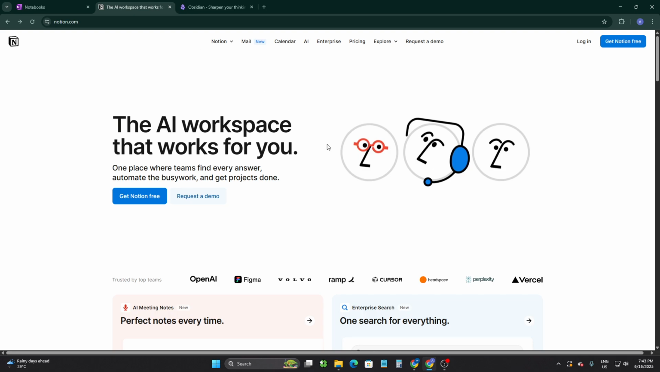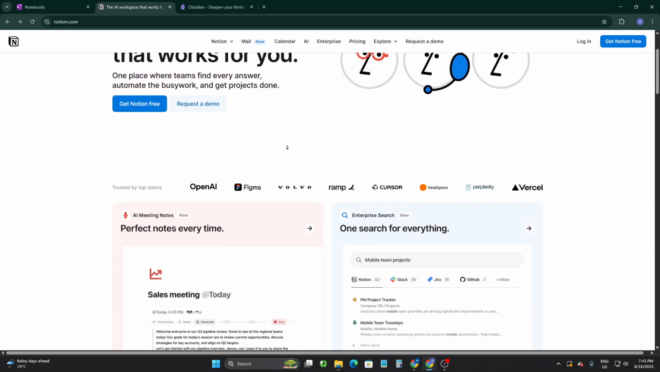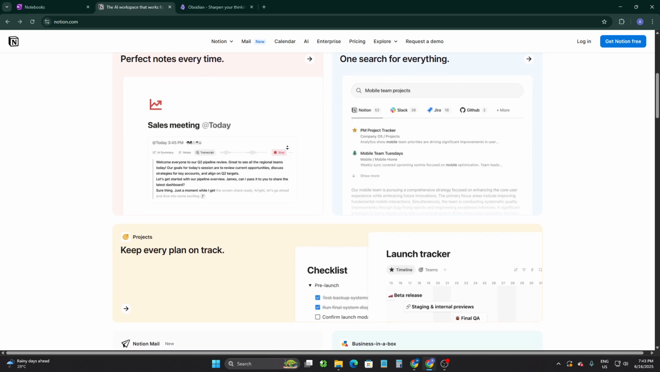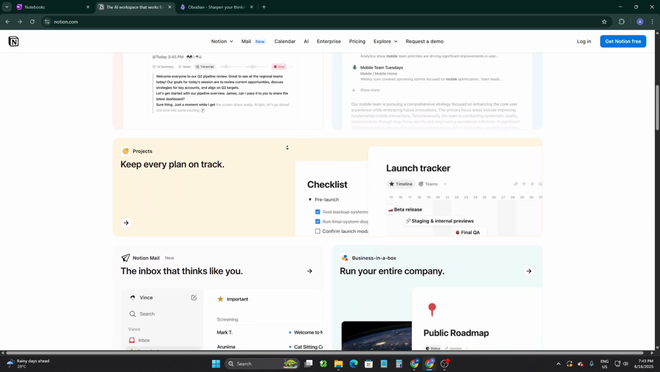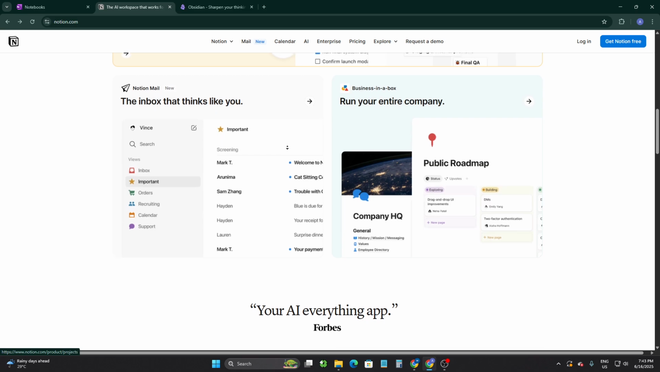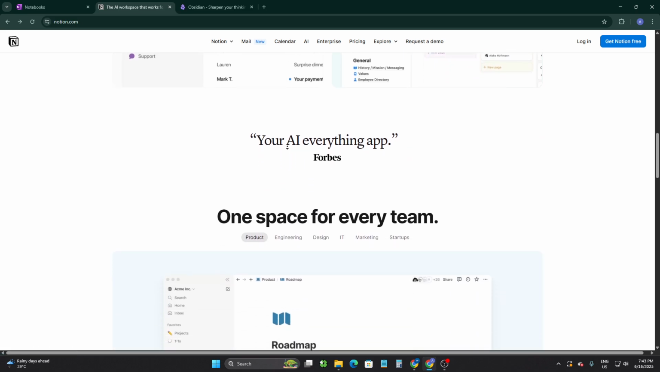Now let's talk about Notion. Notion is cloud-based and modular: pages, databases, to-dos, and calendars all in one. Great for teams and content planning. Powerful templates but needs internet for full features. Ideal for productivity lovers and teams managing projects.